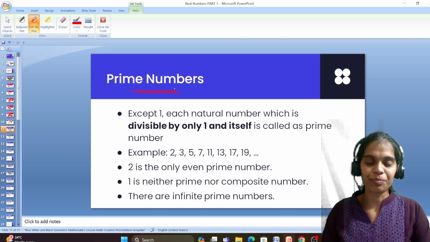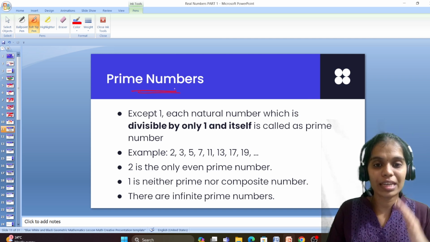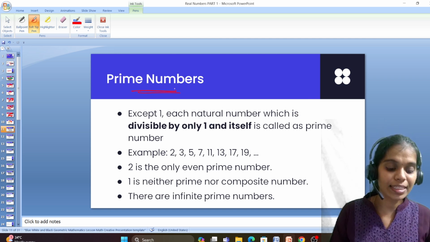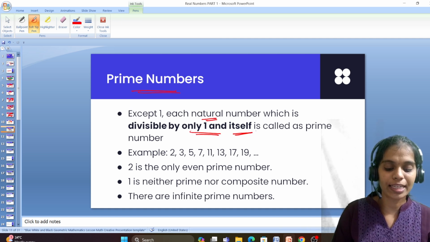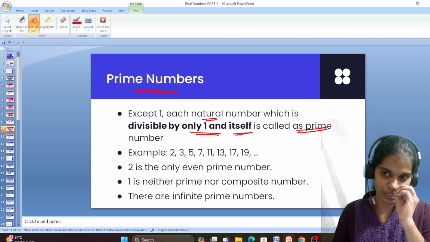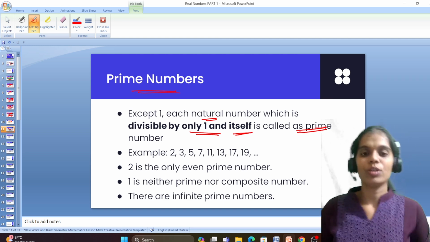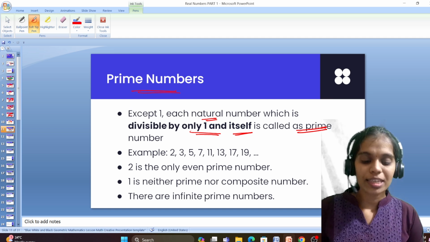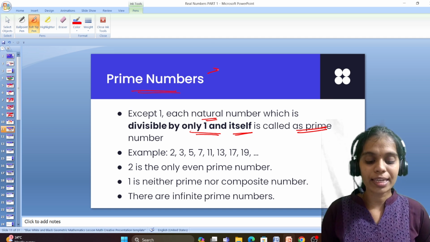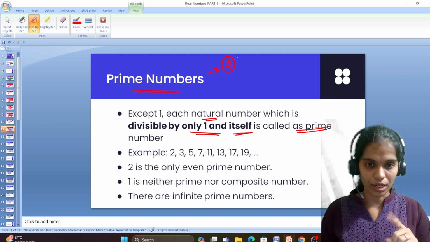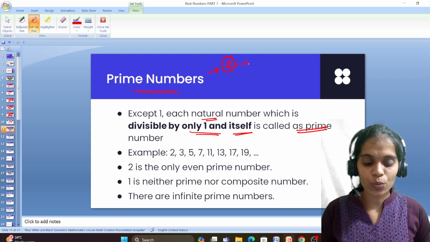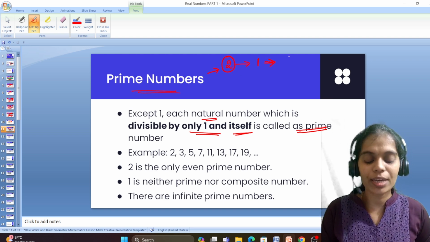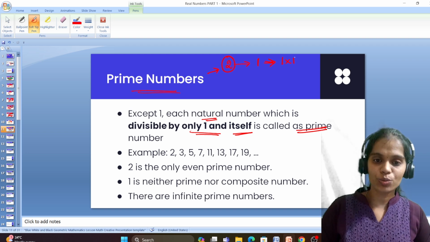Now prime number, very simple, which we are learning from our childhood, right? Except 1, each natural number which is divisible by 1 and the number itself is called a prime number. 1 is neither prime nor composite. Why? Because every prime number can be expressed in two forms only, not more than two, not less than two. But 1 can be expressed in only one form, that is 1 into 1.